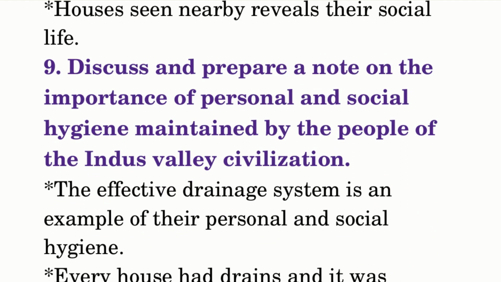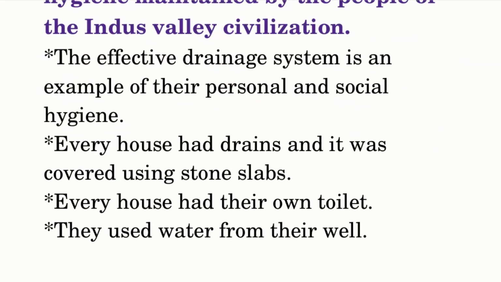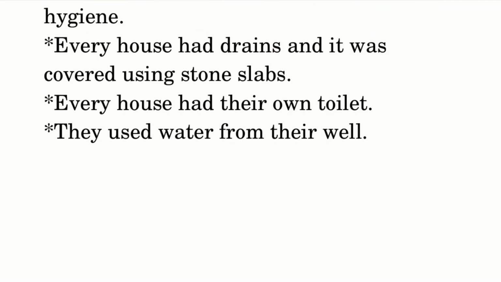Discuss and prepare a note on the importance of personal and social hygiene maintained by the people of the Indus Valley civilization. The effective drainage system is an example of their personal and social hygiene. Every house had drains and they were covered using stone slabs. Every house had its own toilet. They used the water from their wells.